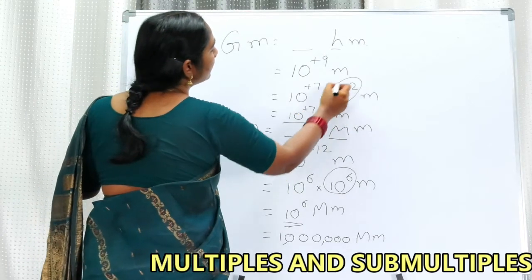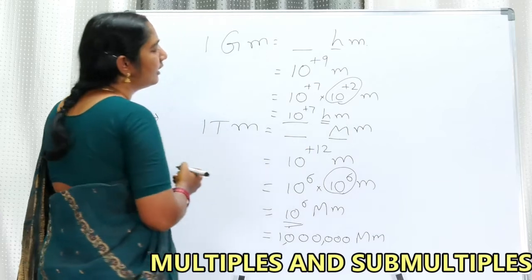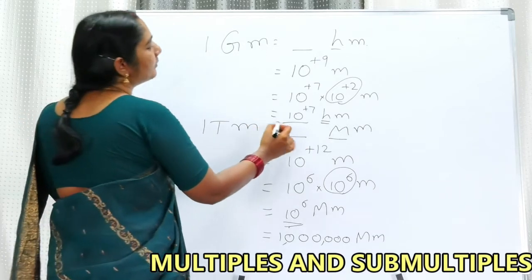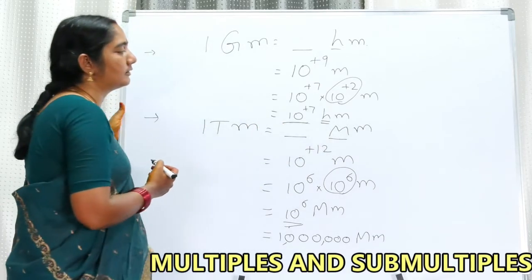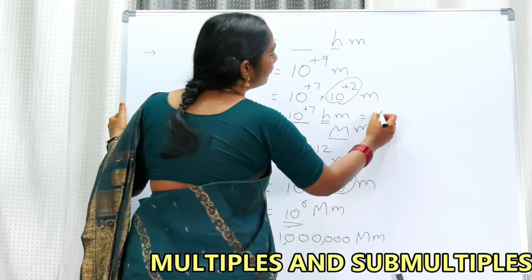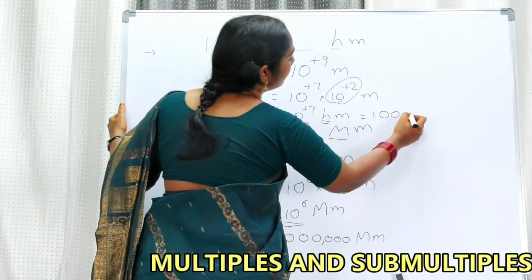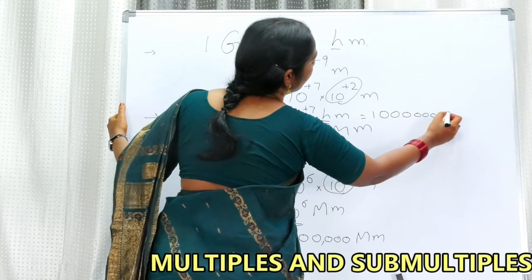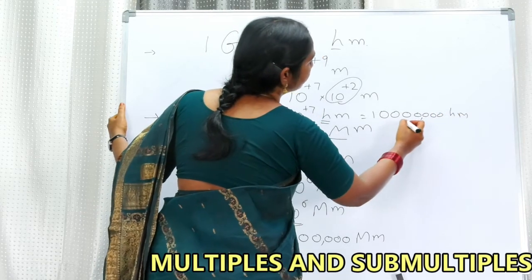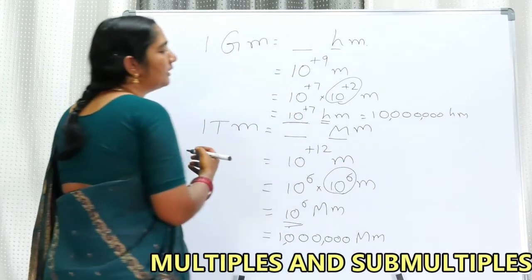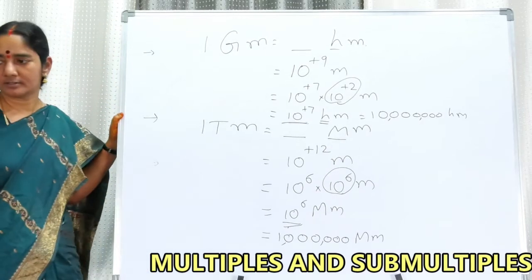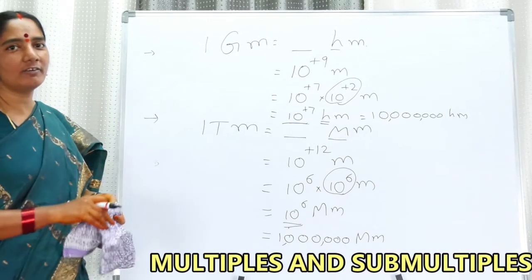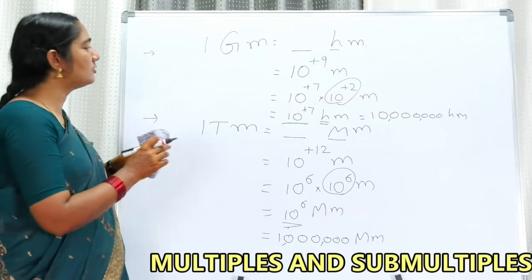In the place of 10 to the power of 2, I am replacing with hecto. So the answer is 10 to the power of plus 7 hectometers. So that is equal to 1 followed by 7 zeros, 10 million hectometers.